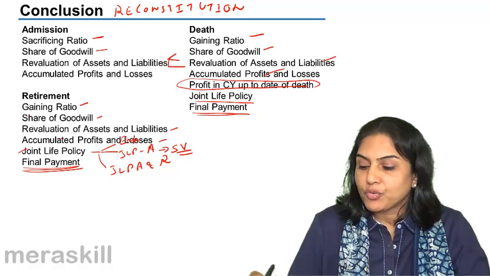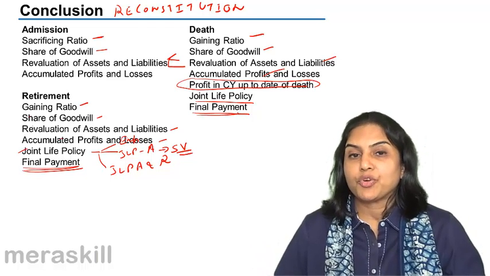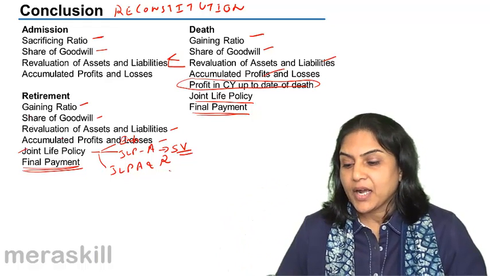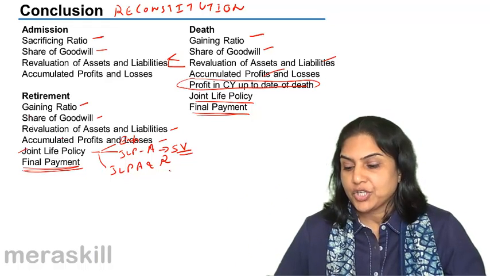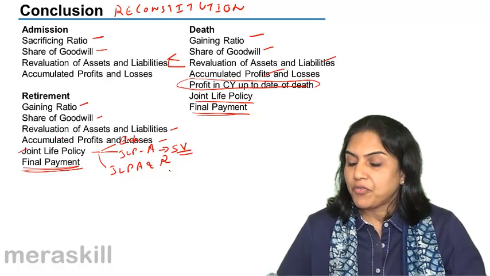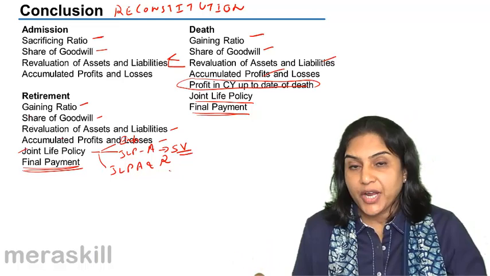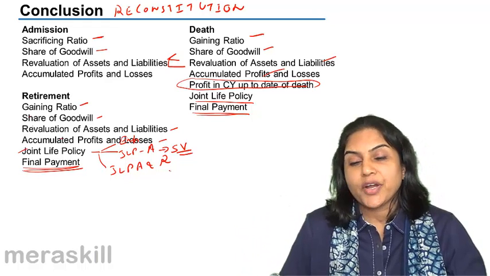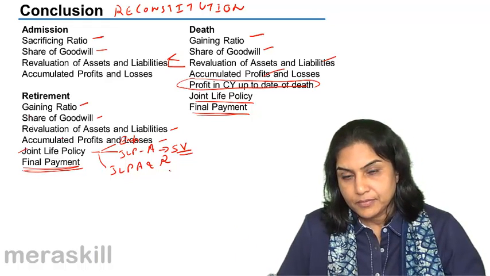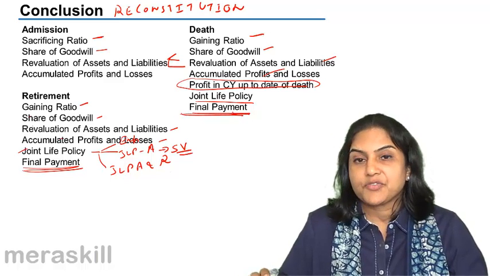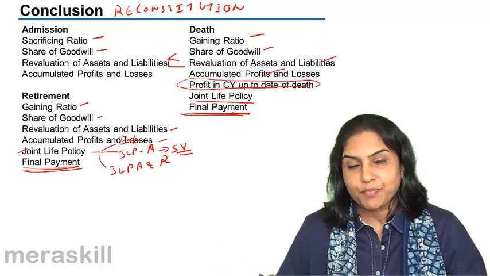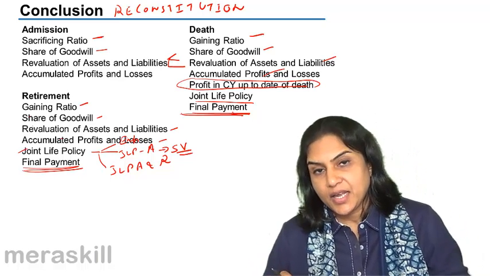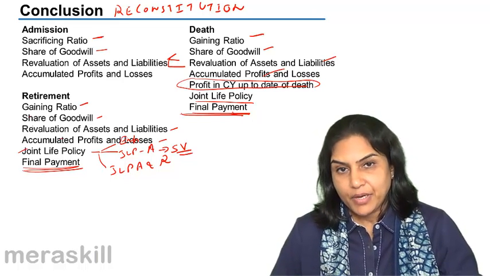Finally, the entire amount which is payable to the executors of the deceased partner would be the capital account, share of goodwill, revaluation profit, share of accumulated profits, share in the profit in the current year, estimated profit of the current year, share in the joint life policy amount. This entire amount would be transferred to the executor's account of the deceased partner, either paid off immediately or retained as an executor's account till funds are arranged to pay the amount.